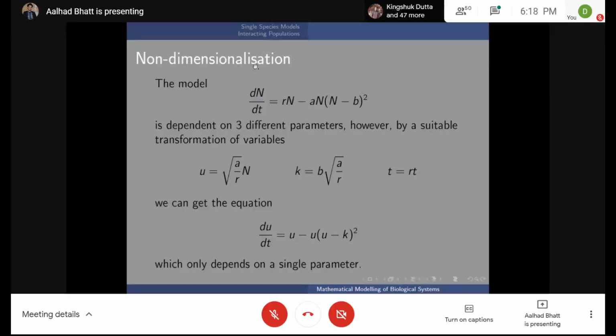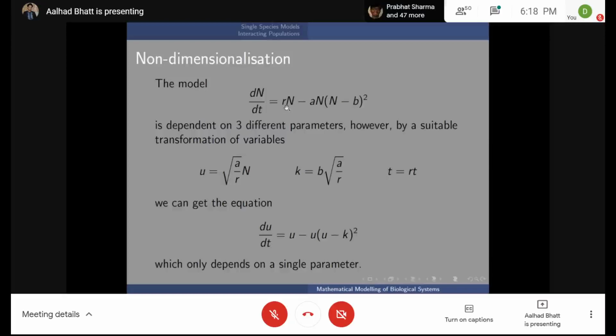So this is a model. Here N is the number of individuals of some species, let's say any animal or plant or fungi or whatever. R is what is called the per capita birth rate. It is very commonly seen in biological models.